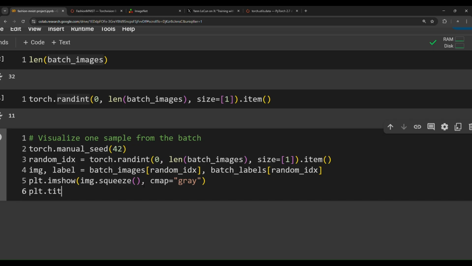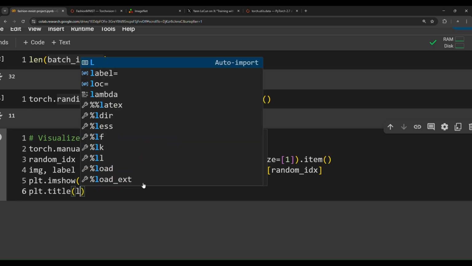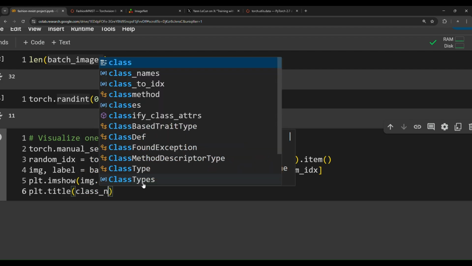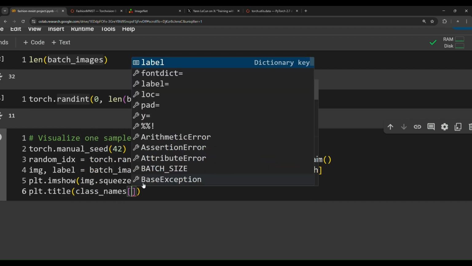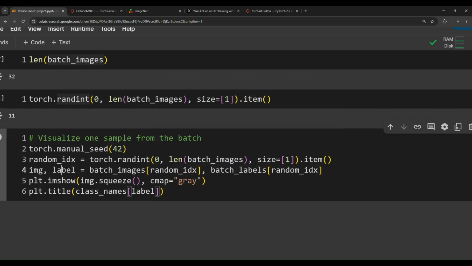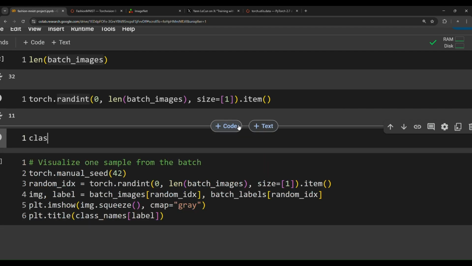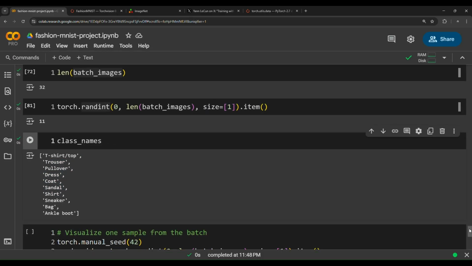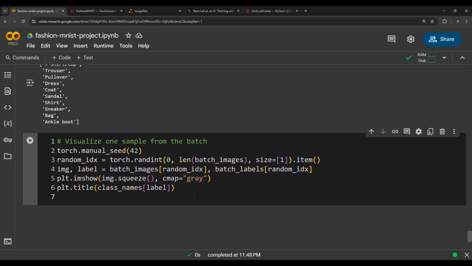And then plt.title as class names, if you want to show the name of the class, and then pass the label and index on the class names list. Class names is nothing but a list that contains the names of the classes: t-shirt, top, trouser, pullover, and so on. And then if you want to get rid of the axis, I want to show you this.